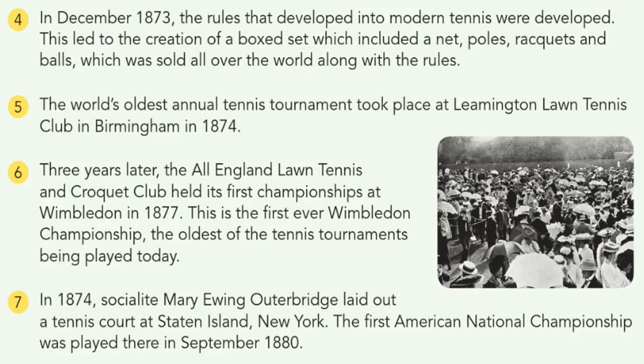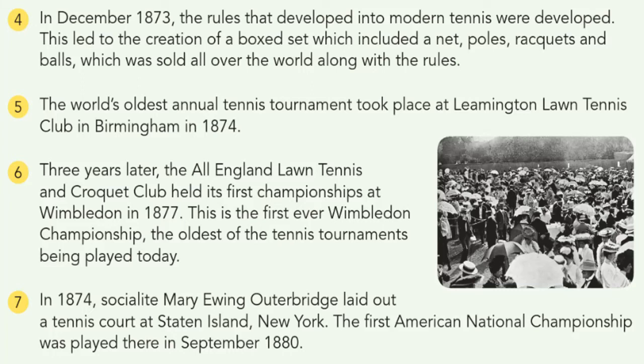At first it originated in the 12th century. Later it was developed in the 16th century by means of using rackets. After that, in 1873, they developed the rules for the modern tennis game. This led to the creation of boxes set with enclosures. In the rules, they began to use the net, poles, rackets, and balls. That can be seen all over the world.